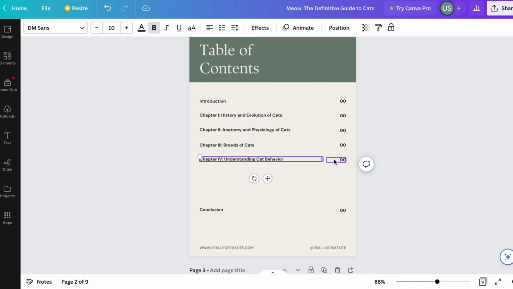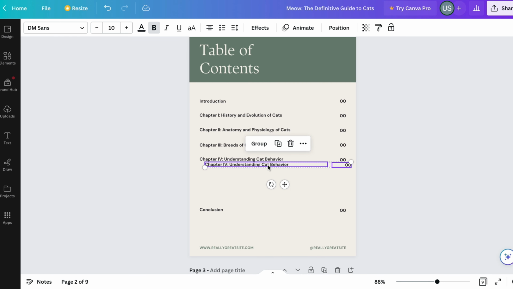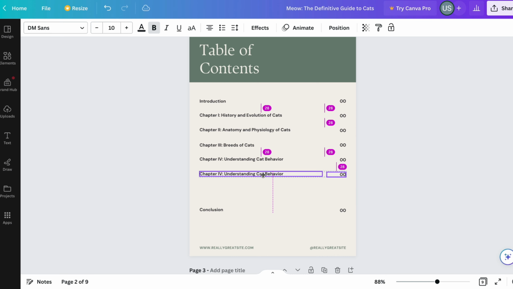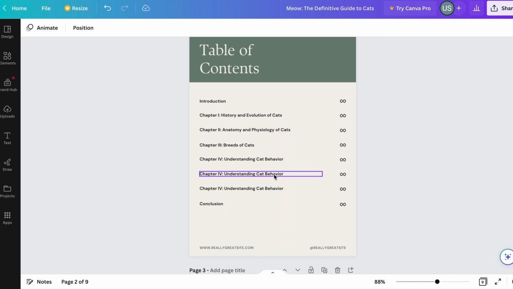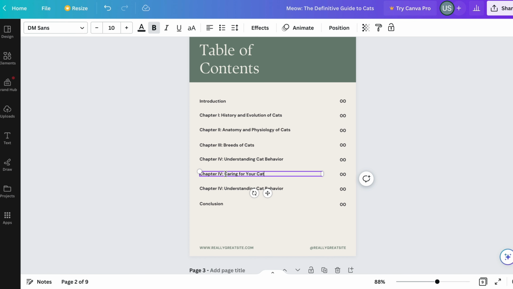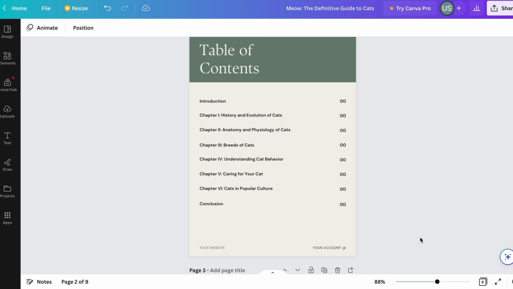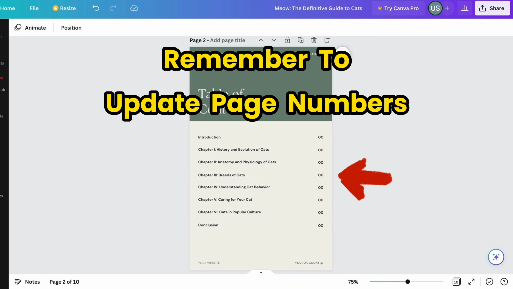To add chapters 5 and 6, multi-select chapter 4 and its page number. Then paste twice, and position the copies appropriately. After that, we just need to update the remaining chapter names. Don't forget to update the footer, and also replace the text in the header with our title and author name. Finally, remember to update the page numbers once the whole book is complete.